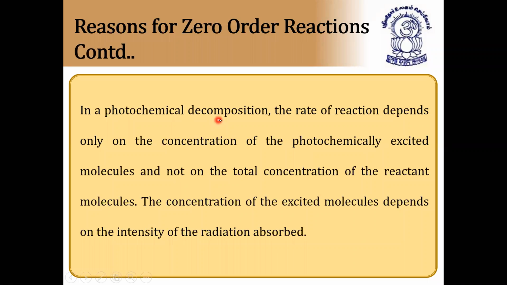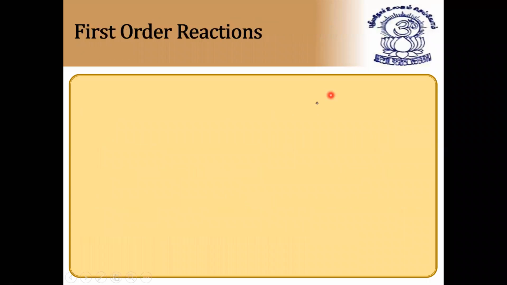In a photochemical decomposition also, the rate of reaction depends only on the concentration of photochemically excited molecules, but not on the total concentration of the reactant molecules. The concentration of the excited molecules depends on the intensity of radiation absorbed, that is based on light.